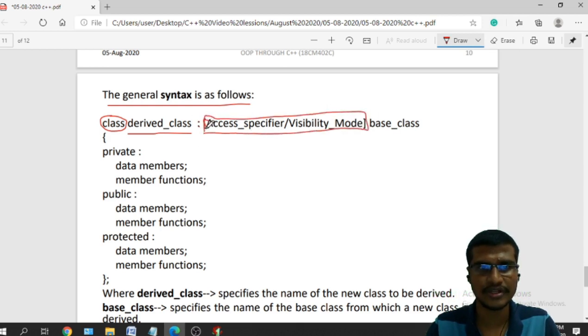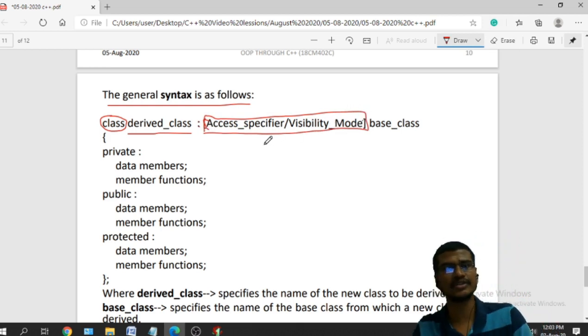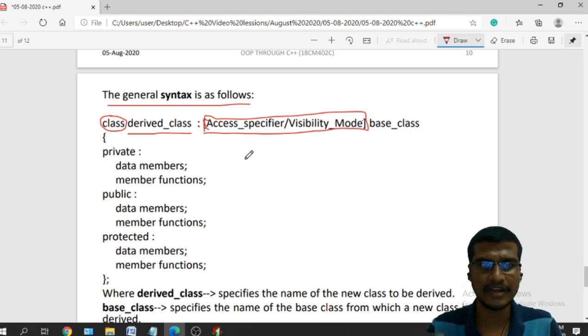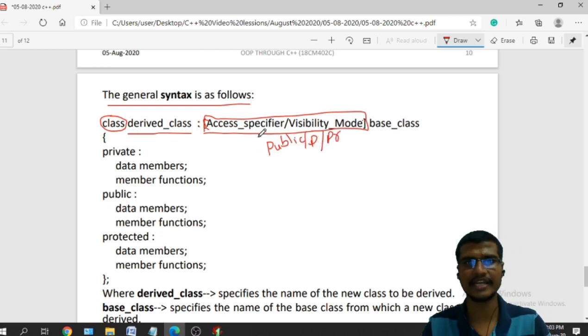We already discussed access specifiers. We have three types: public, private, protected. So these three I can mention over here.